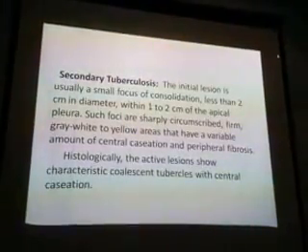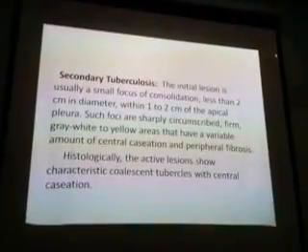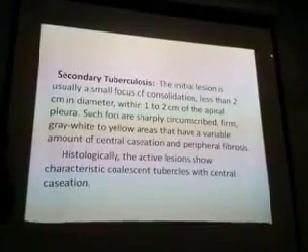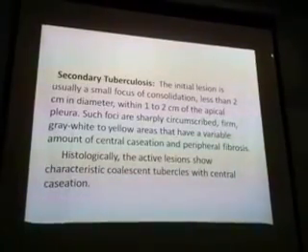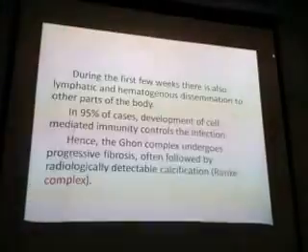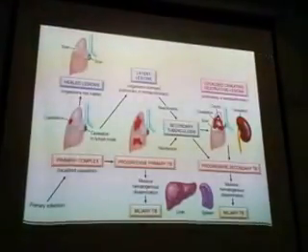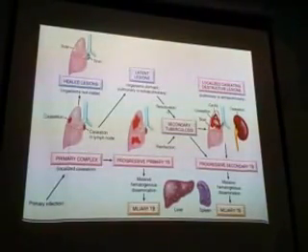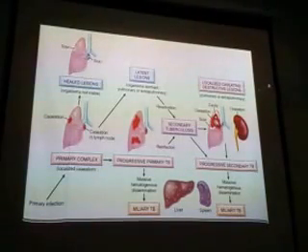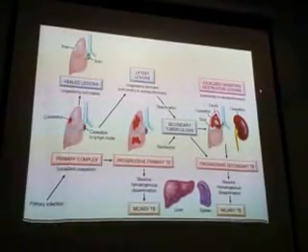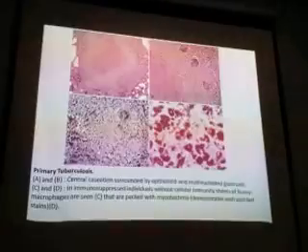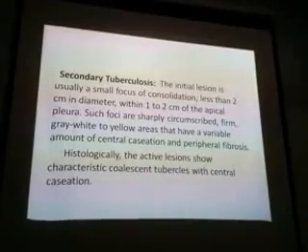Secondary. What is secondary? It is the reactivation of the primary or reinfection in a person. Okay? That is secondary. I told you in that previous. What is secondary? Either it is reactivation of latent or dormant infection, or reinfection. The person gets infection and after that he gets some immunity. After that there is reinfection. So these two are the causes of secondary tuberculosis. Okay, what happens in secondary?